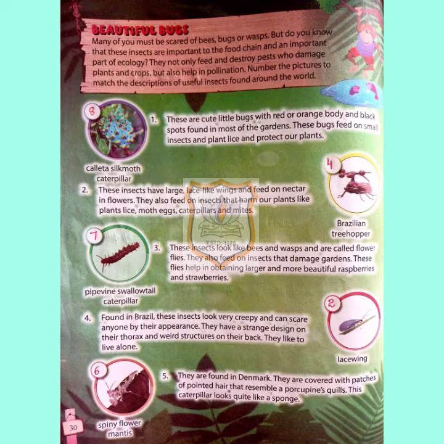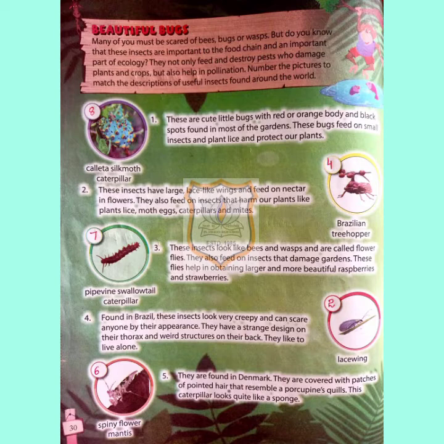Second one. These insects have large lace-like wings and feed on nectar in flowers. They also feed on insects that harm our plants like plant lice, moth eggs, caterpillars and mites. So which is the insect? It is lacewing. The name is given here. Lace-like wings. The insect name is lacewing.